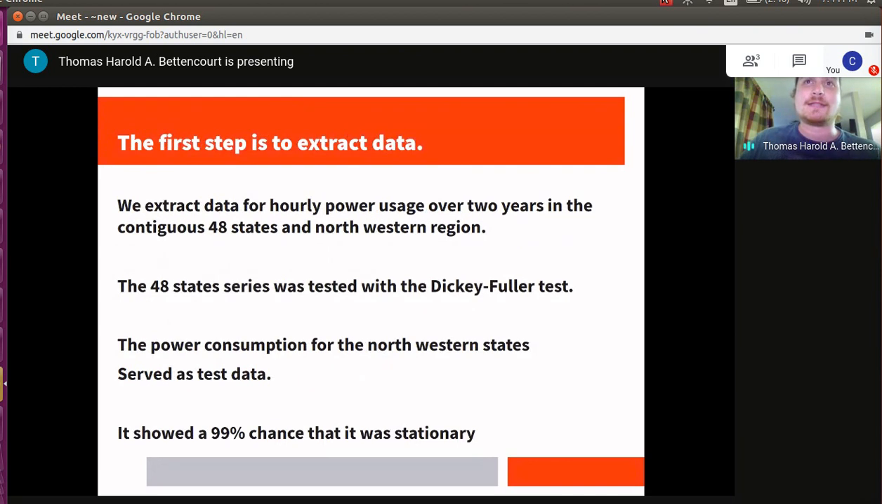First step is to extract the data. We extract the data for hourly power usage over 2 years in the contiguous 48 states and the Northwestern region. The 48 state series was tested with the Dickey-Fuller test. The power consumption for the Northwest served as test data.